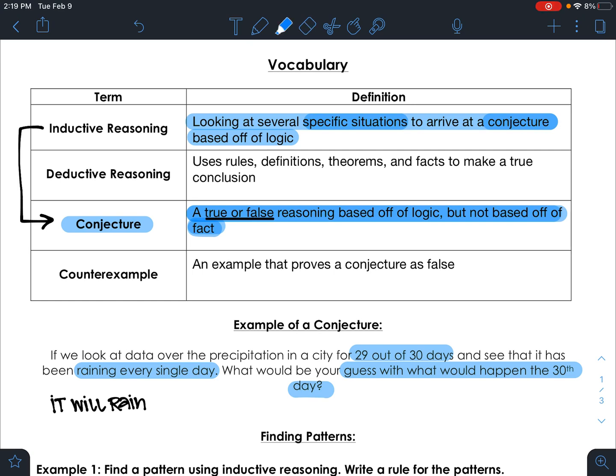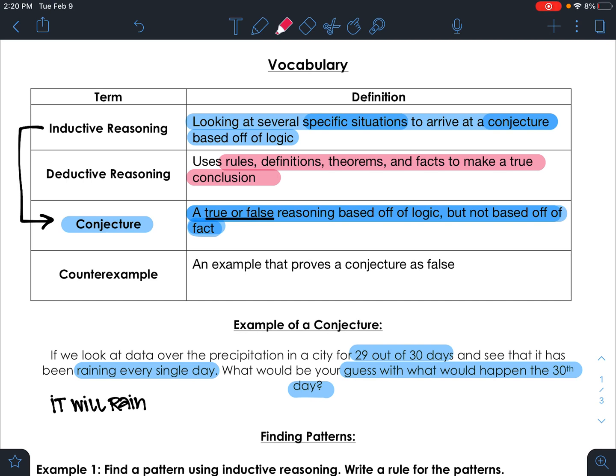With deductive reasoning, though, this one's different because deductive reasoning uses rules, definitions, theorems, and facts to come up with a true conclusion. The main difference between inductive reasoning and deductive reasoning is that with deductive reasoning, your conclusion has to be true because it's based off of fact.